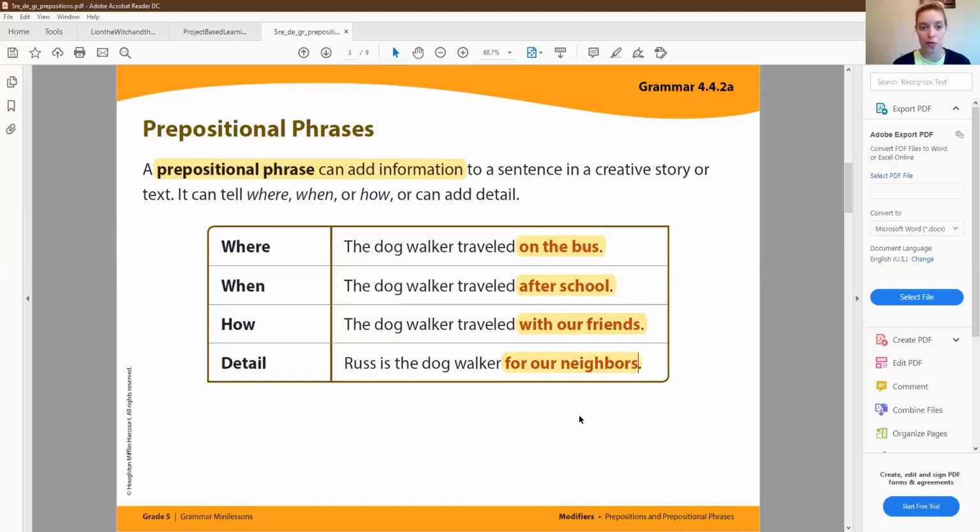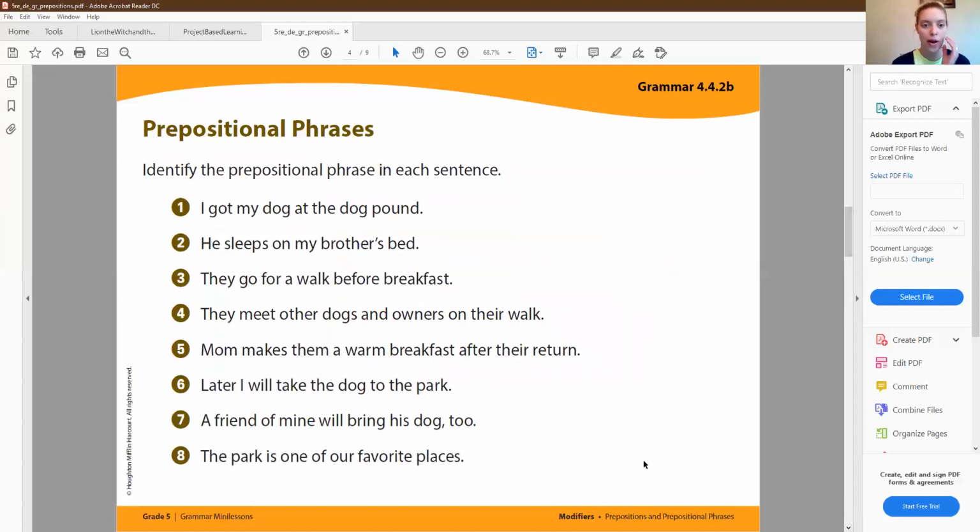We know Russ is the dog walker, but then we add the information that he is the dog walker for our neighbors, okay? So we're going to do a couple of examples, which you guys are going to have something similar to do in your Google form, okay? So we're going to identify the prepositional phrase in each sentence. I'm going to highlight the prepositional phrase in each sentence. Again, the prepositional phrase should be adding detail to the sentence in one way or another, okay? So let's look at number one.